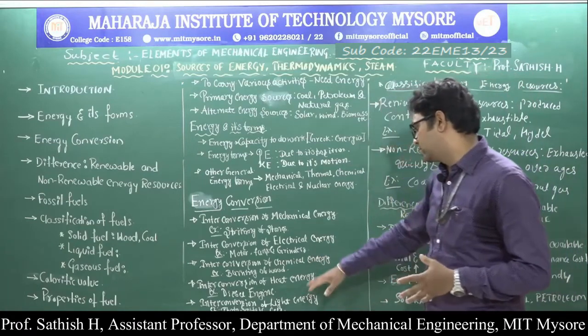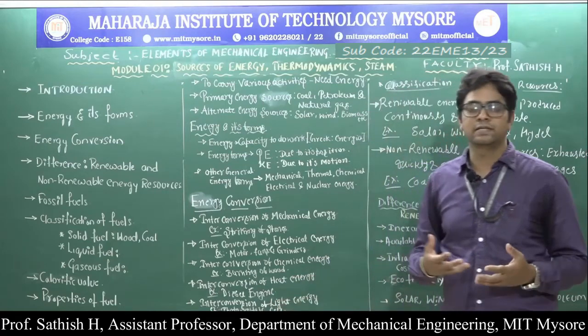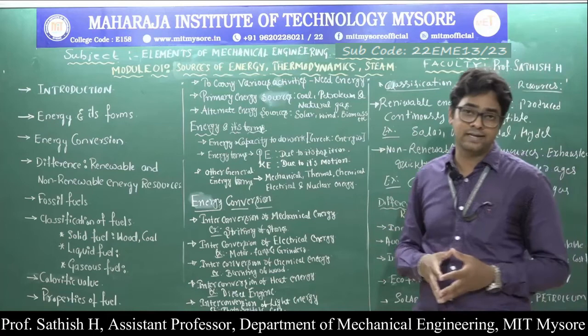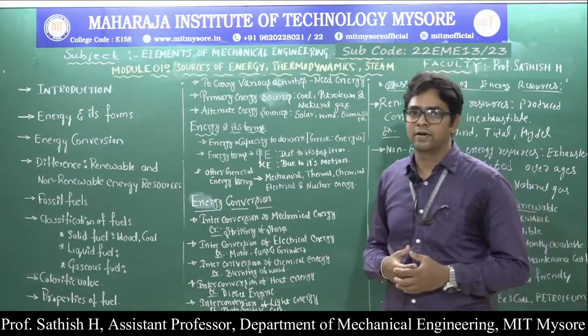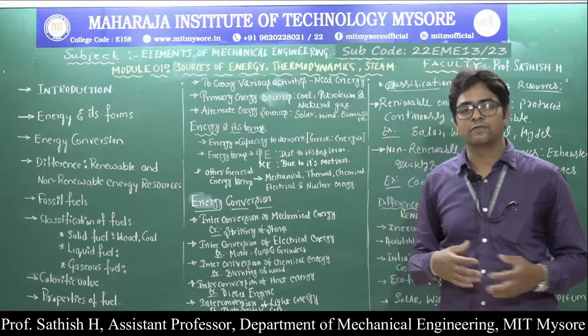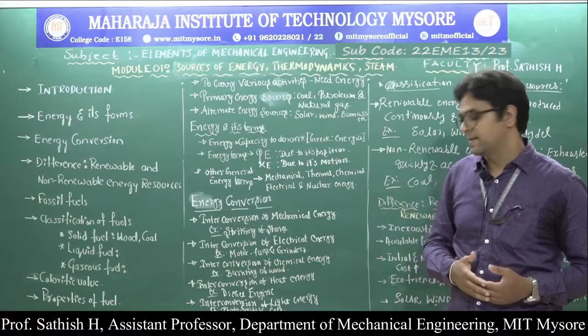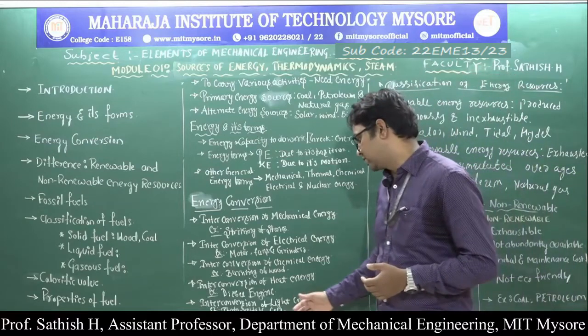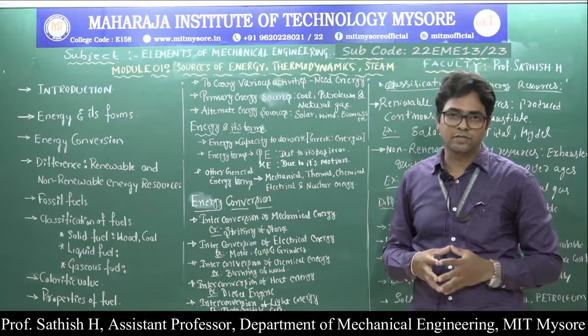And then interconversion of heat energy, and diesel engines. What happens in diesel engines? We have petrol and diesel as fuels, and we burn them. While burning, the chemical energy stored in them is converted into other forms of energy, like mechanical energy in automobiles. Then interconversion of light energy. The sun is the primary source of energy.